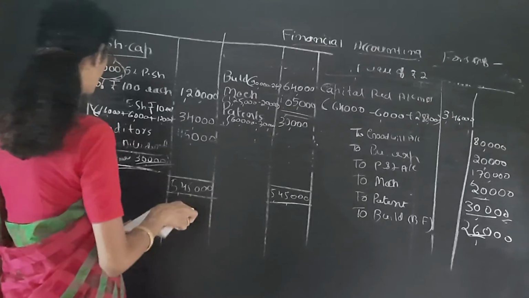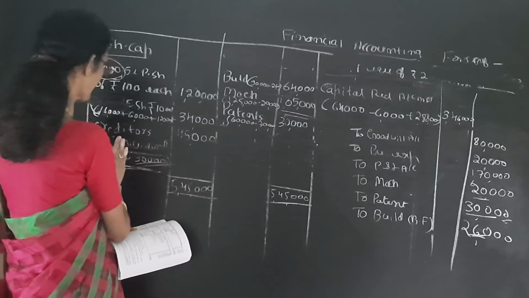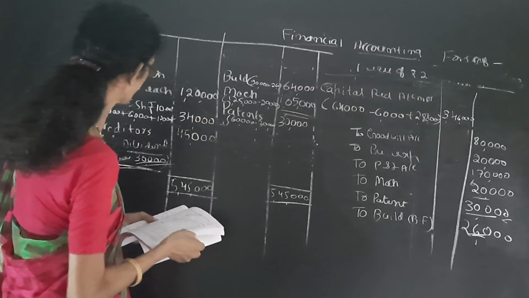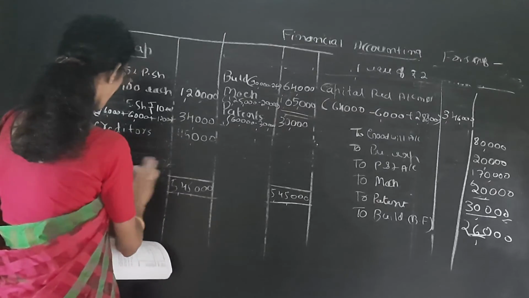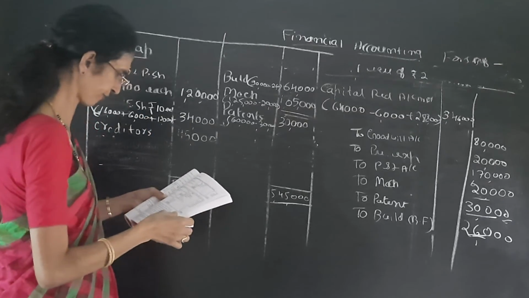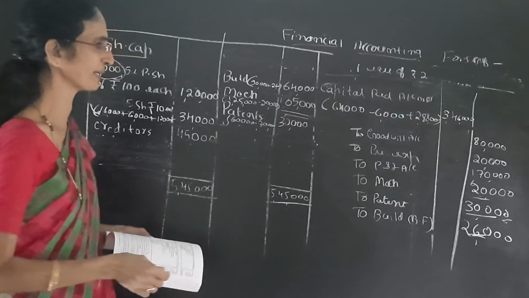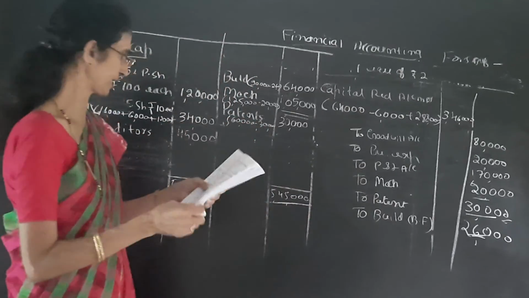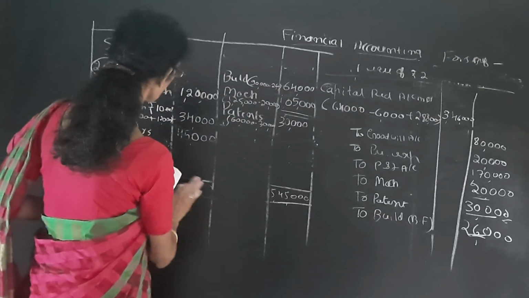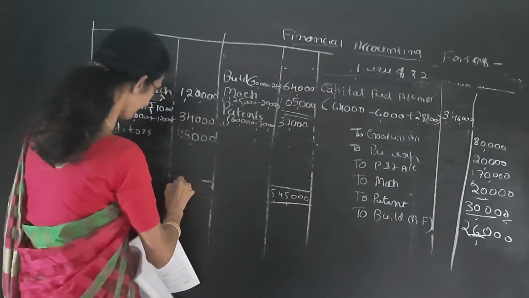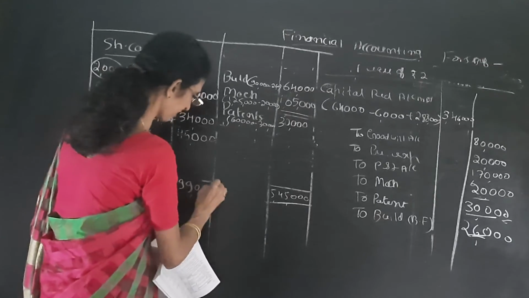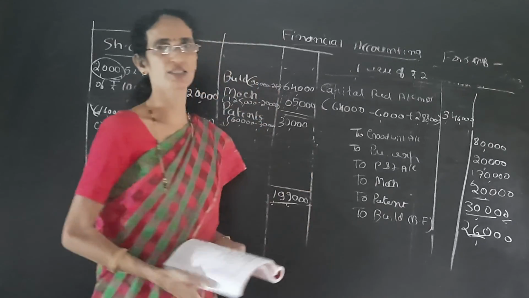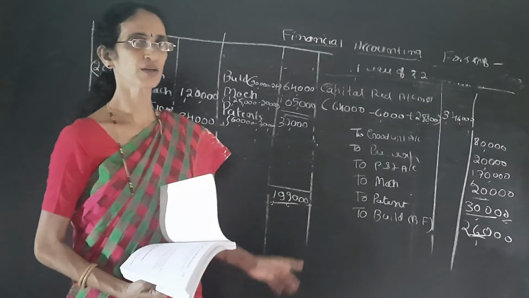Next one is creditors, right as it is. Creditors as it is, 45,000. So there is no capital reserve here. It is transferred to building, so there is no capital reserve, so it is over. Total of the balance sheet is 1,99,000. So total of the balance sheet on both sides is 1,99,000. So with this we can end this problem.